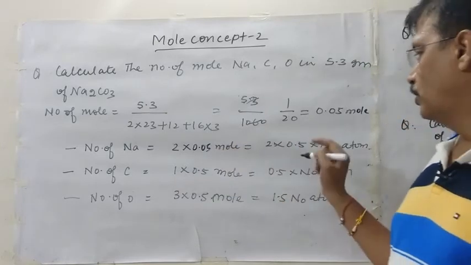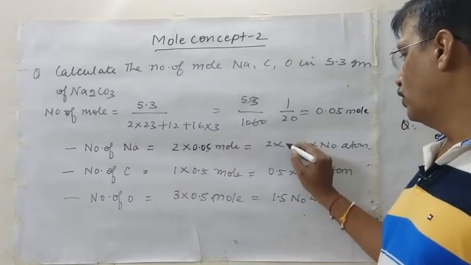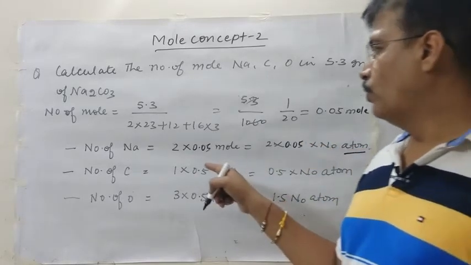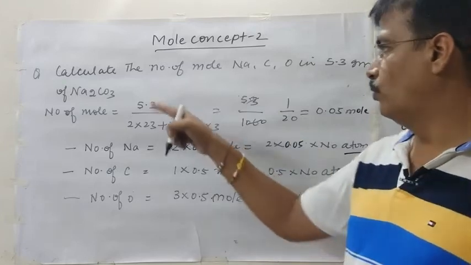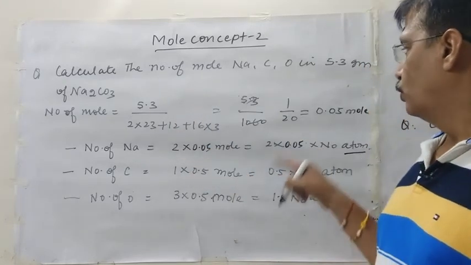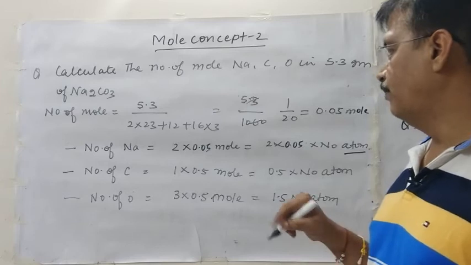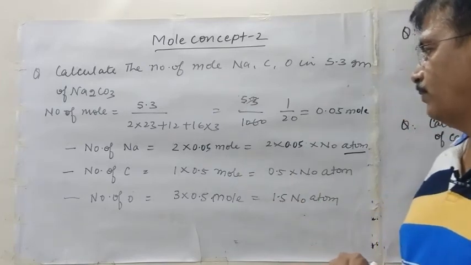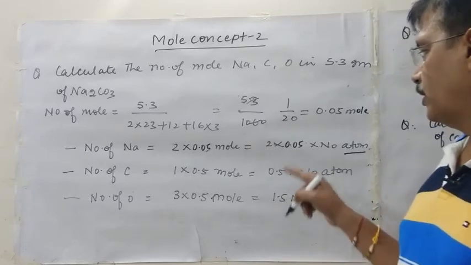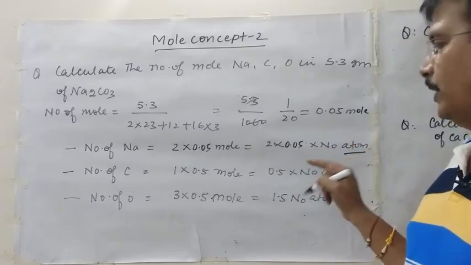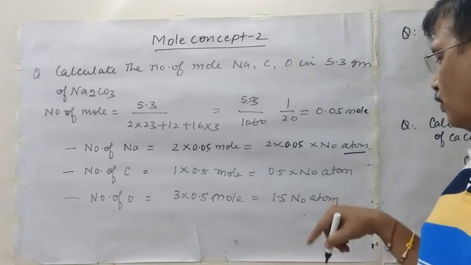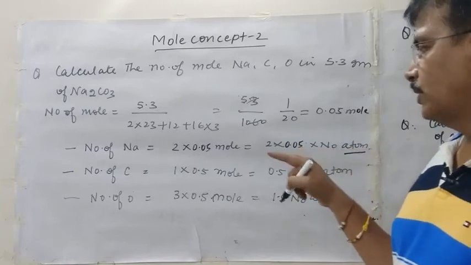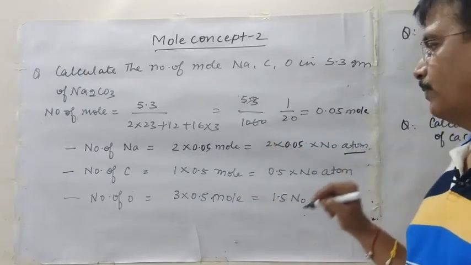It means 2 into 0.05 into N naught atoms. When we calculate the number of moles, 1 mole has 2 moles of sodium ion, so in 0.05 how many moles of sodium will there be? 2 into 0.05 mole, and the number of atoms is 2 into 0.05 into N naught, meaning Avogadro number. If we multiply by Avogadro's number, always remember that it changes into the number of atoms.